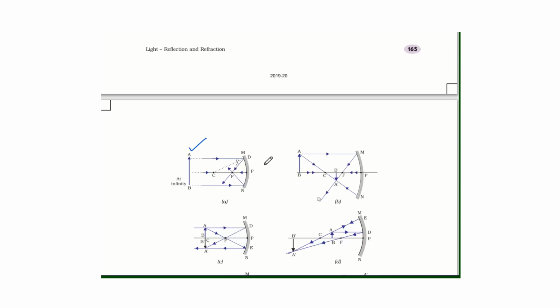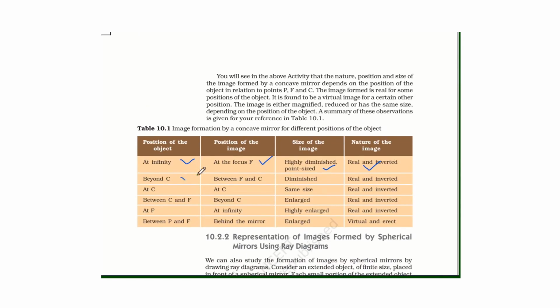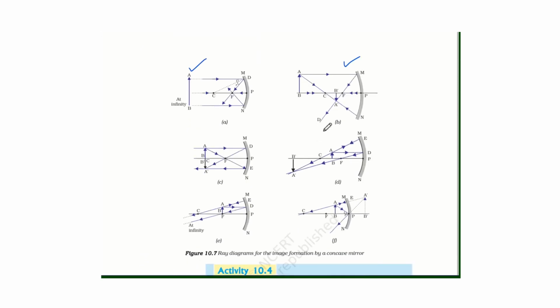The second case, when the object is beyond C. This is your center of curvature and the object is beyond C. This is your principal axis.